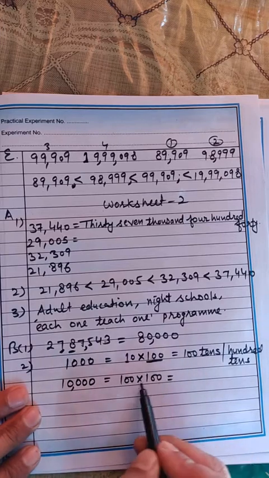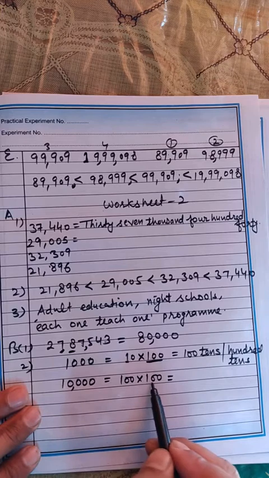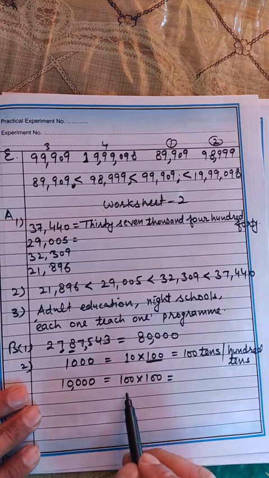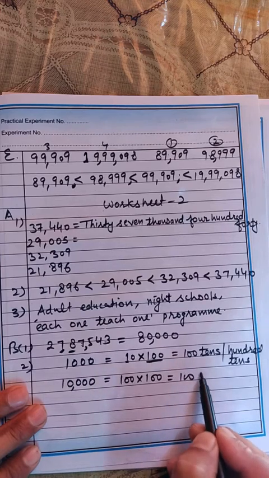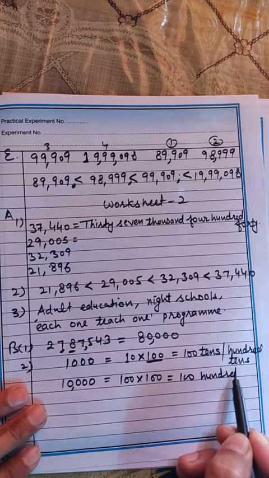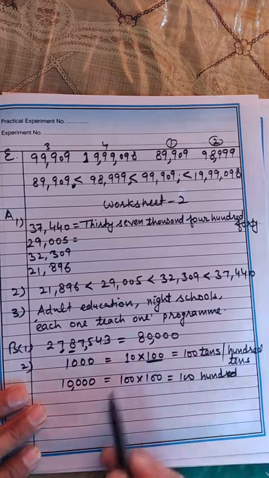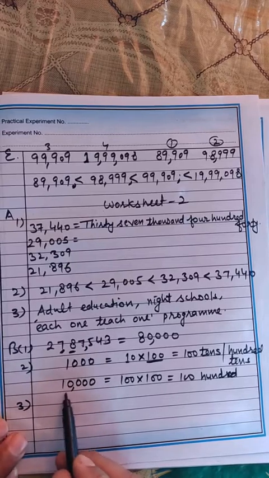So how many hundreds make 10,000? Of course, 100 hundreds make 10,000.